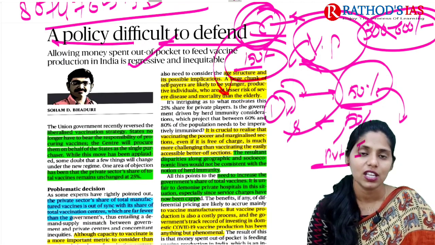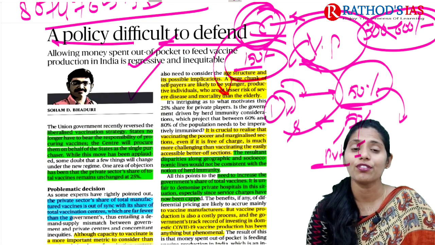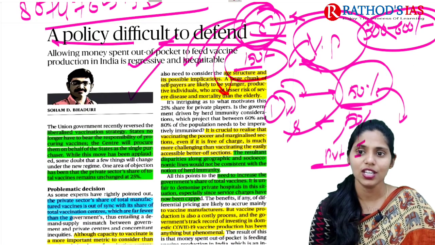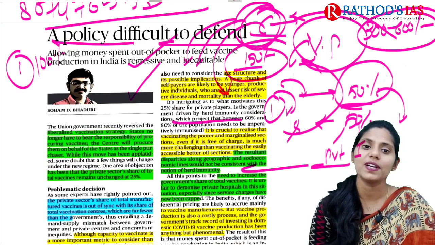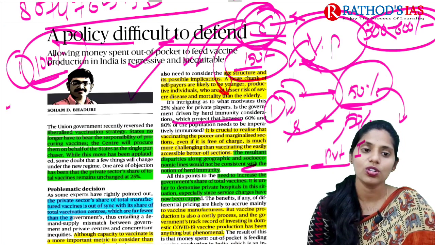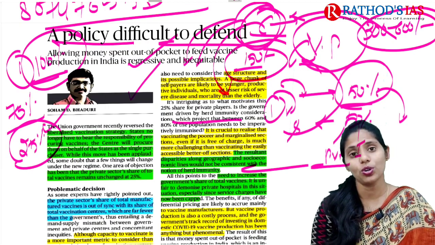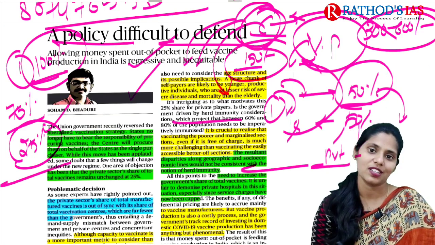Center said that yes, I will go and get these vaccines on behalf of states from manufacturers directly and I will lend to states. Okay, so this is about this topic. But there is one important concern here: it is not going to procure 100% of vaccines, but only 75% of vaccines, and the other 25% can be procured by private hospitals and institutions. So it is one cause of concern here.